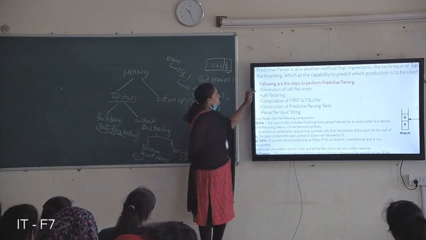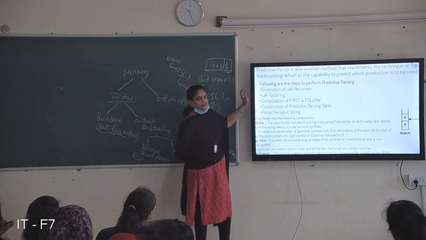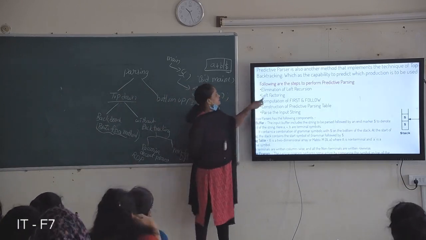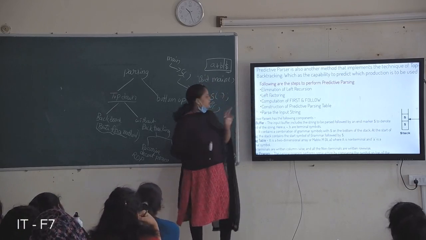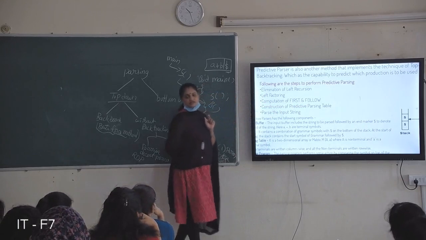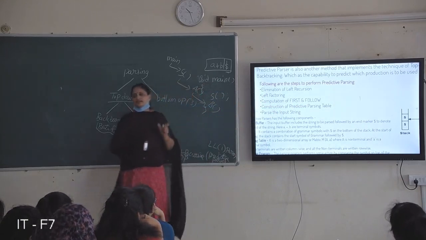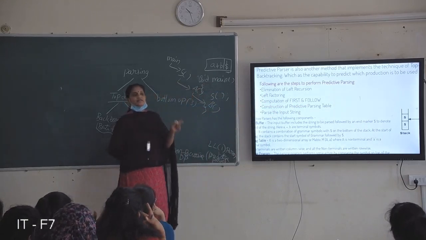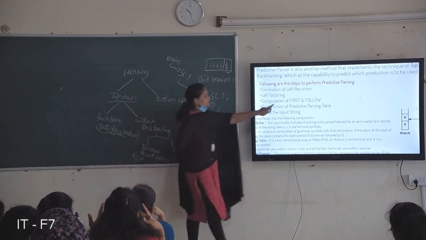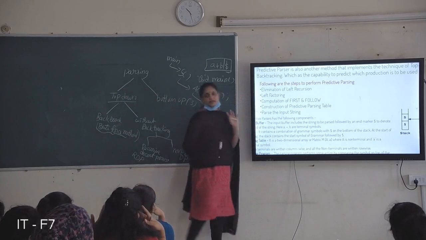Okay, so first elimination of left recursion. You know that left recursion, right? Eliminate the left recursion first. Next, eliminate the left factoring. And next, computation of first and follow. So first and follow are functions. We have to find out first and follow of each non-terminal. Computation of first and follow is very, very important.